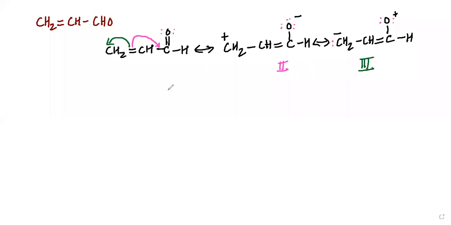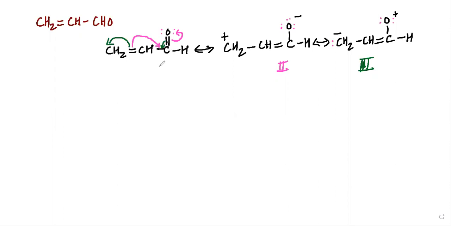Same way, my dear students, if this electron goes to the oxygen, you will get resonance structure number 2, and you get the single bond here. But if the double bond electron goes to the CH2, and the electron of this oxygen comes and makes a double bond here, we are going to get resonance structure number 3.